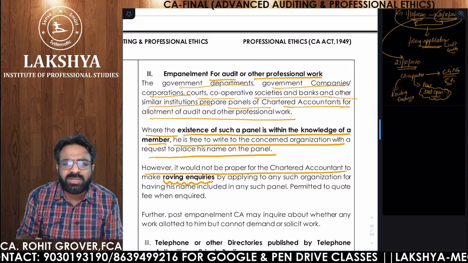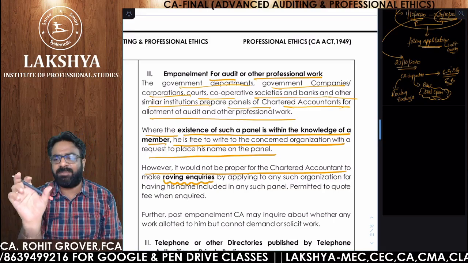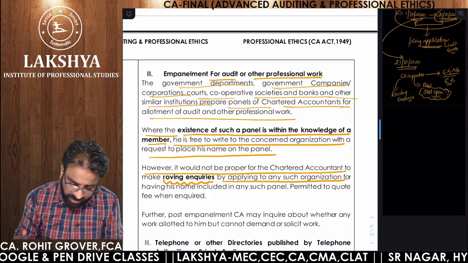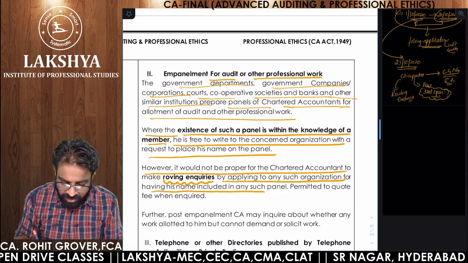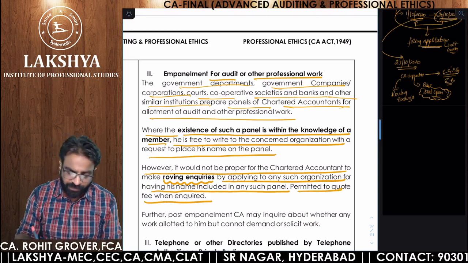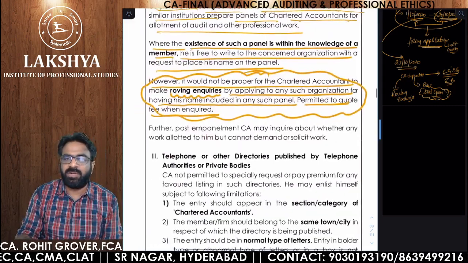However, it would not be proper for a chartered accountant to make roving inquiries. What do you mean by roving inquiries? When you already know that empanelment is closed, still you are asking them, sir, is the empanelment still open or not? That is known as roving inquiries by applying to any such organization for having his name included in any such panel, nor is he permitted to quote fee when required. So if you are making roving inquiries, you are guilty of professional misconduct. Are you getting the point?